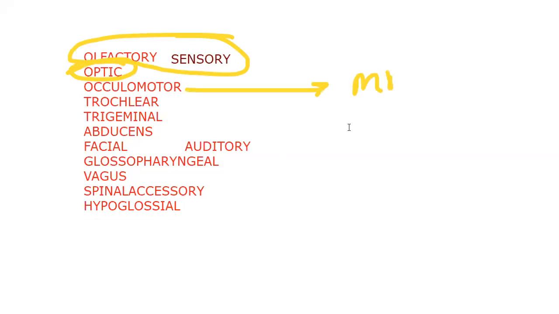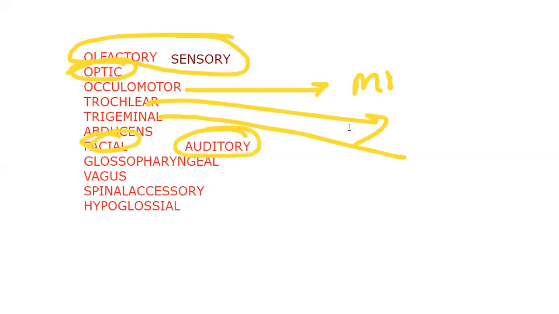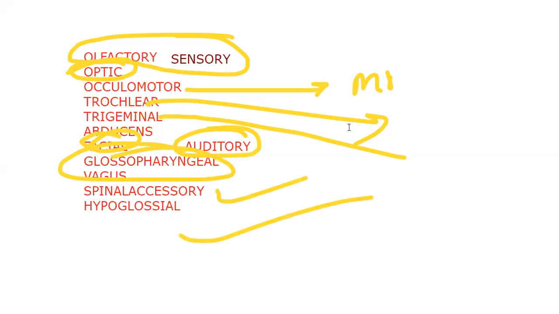For example, what about olfactory? Olfactory is sensory. No need to remember all these things here, just for your information. Olfactory is sensory. Optic is sensory. Oculomotor is motor. Trochlear is a motor nerve. Trigeminal is a mixed nerve. Abducens is motor. Facial, mixed nerve. Auditory, sensory nerve. Glossopharyngeal, mixed nerve. Vagus, mixed nerve. Spinal accessory and hypoglossal, motor nerves.